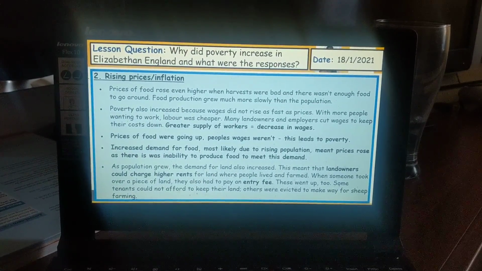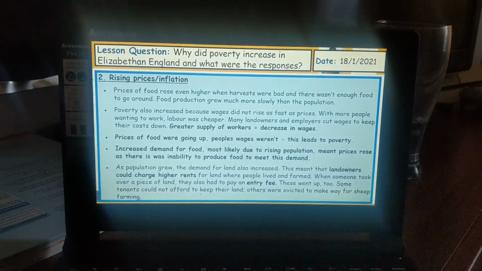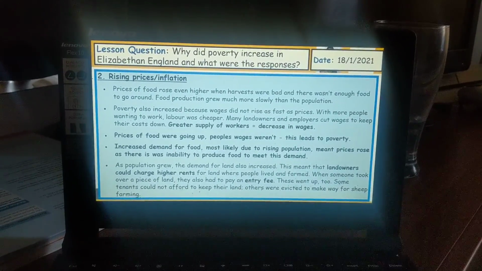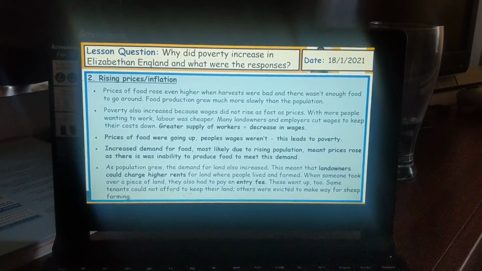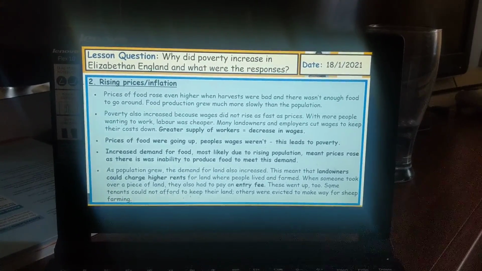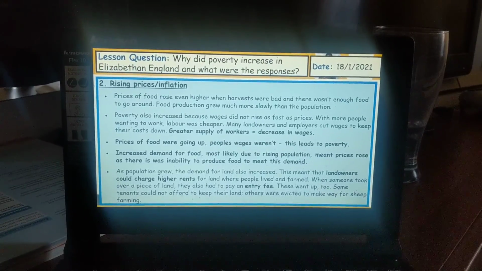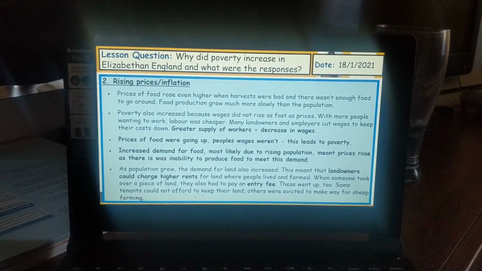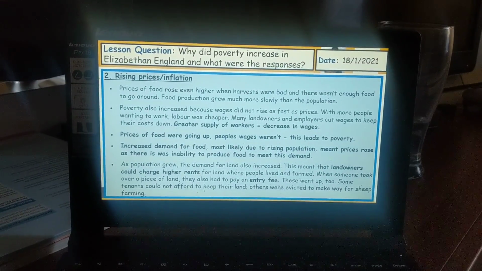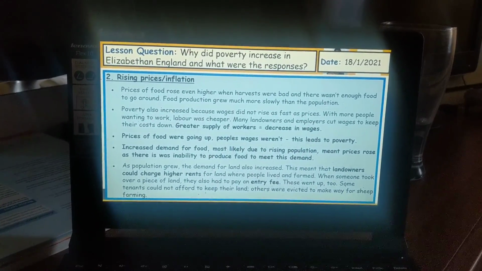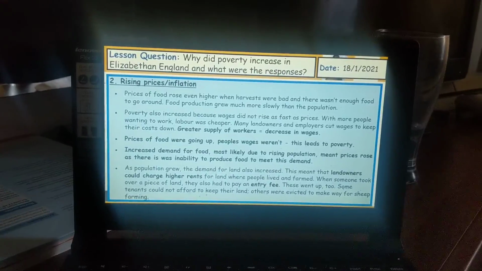A greater supply of workers meant that there was a decrease in wages for employees that worked on the farms, or worked on the land, or worked in businesses. Prices of goods were going up and food was going up. People's wages, unfortunately, were not going up. It was getting less, and this ultimately led to poverty.